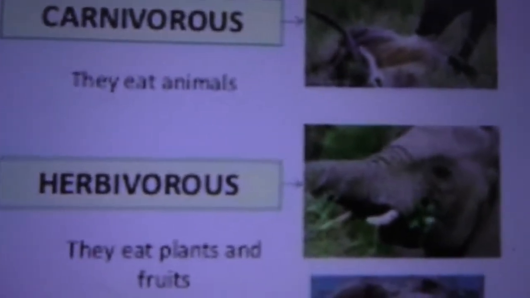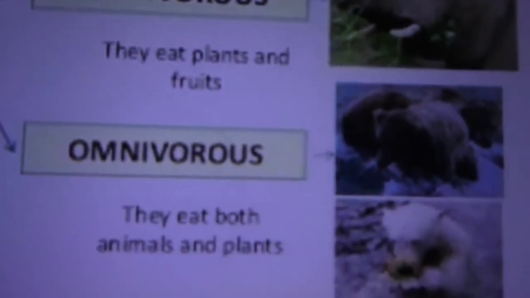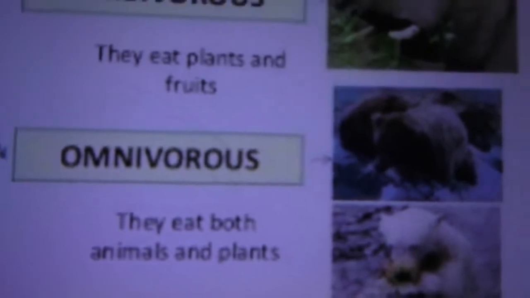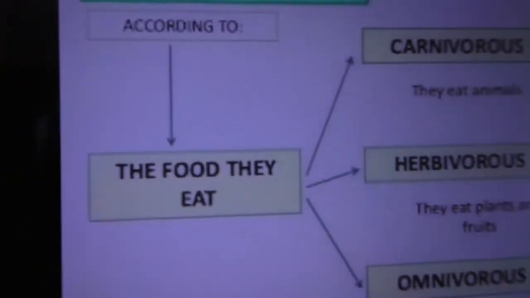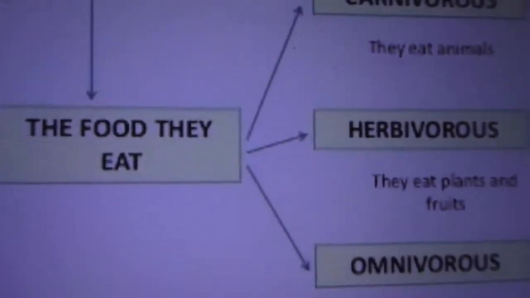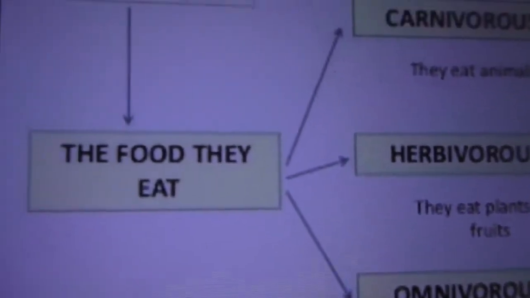Herbivores, they eat plants and fruits. And omnivores, they eat both animals and plants. Clear? So according to the food they eat, how are we dividing the animals into three groups?